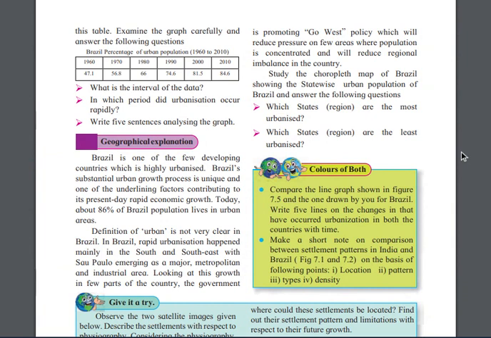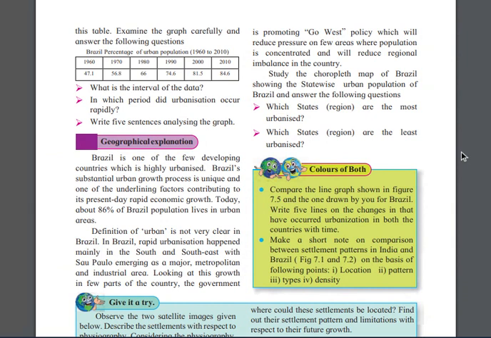So the definition of urban is not very clear in Brazil. Why? Because in Brazil, rapid urbanization happened mainly in the south and southeast, with Sao Paulo emerging as a major metropolitan and industrial area, because in Sao Paulo factories are more.